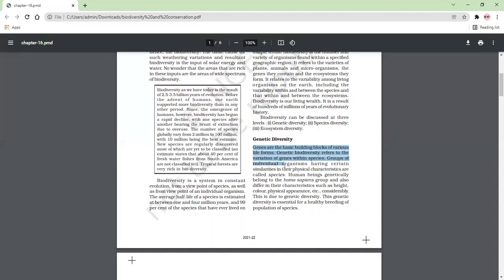Within a species means if I am only talking about humans, as we all know, humans genetically belong to the Homo sapiens. होमो सेपियन ग्रुप से बिलोंग करते हैं. लेकिन हमारा कलर, फिजिकल अपीयरेंस, ये सब डिफरेंट है, and that difference is due to the genetic diversity. जेनेटिक डाइवर्सिटी की वजह से ही ये सारा डिफरेंस है.